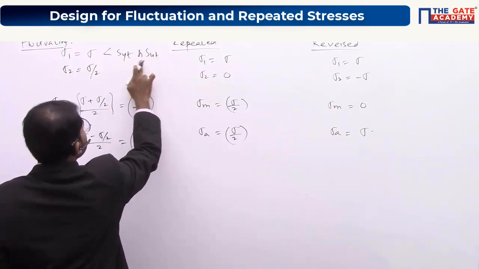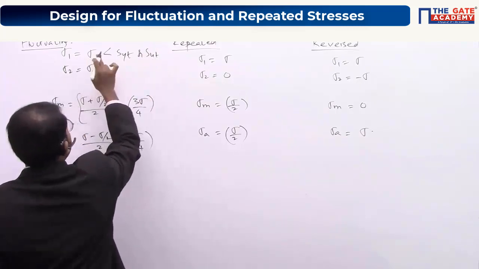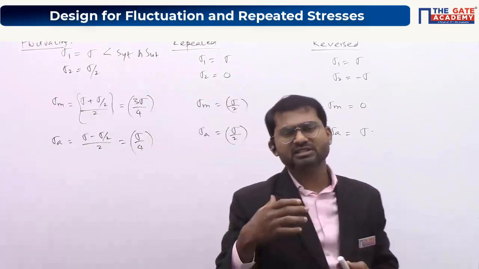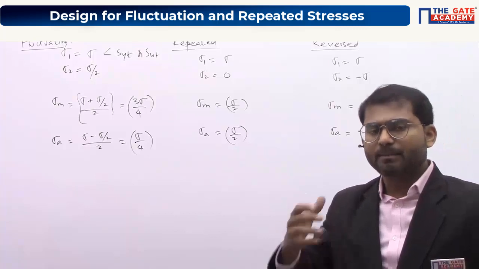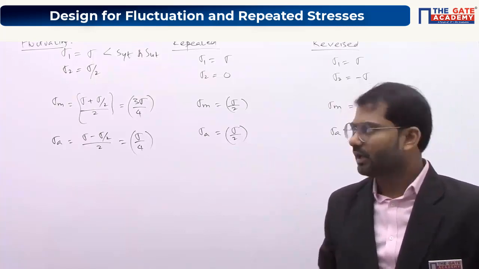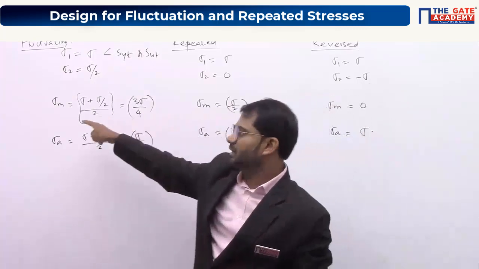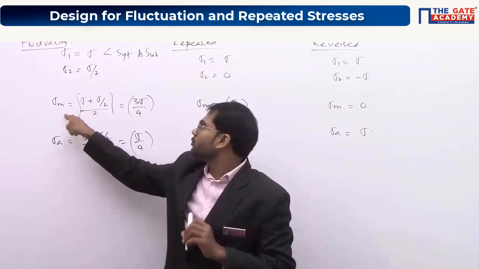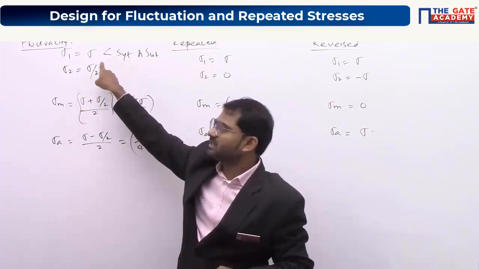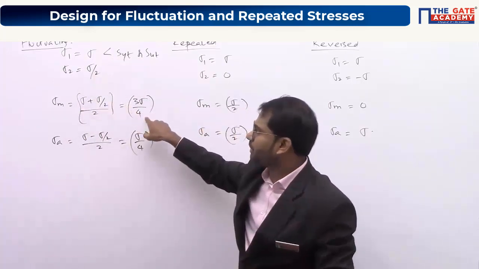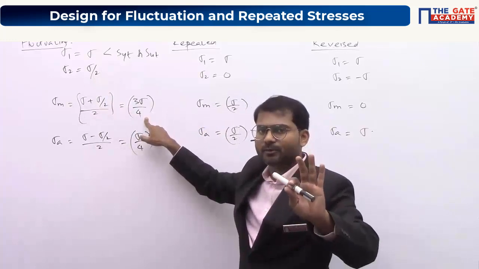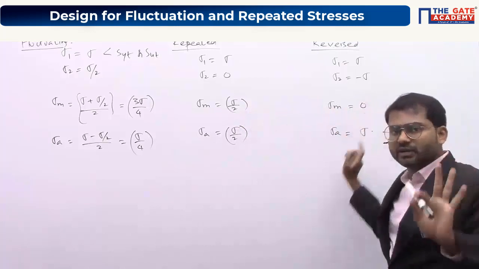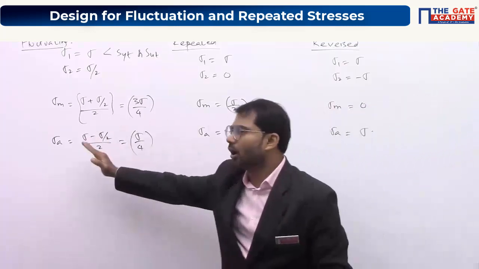So I will be taking strength in static loading because this particular sigma is the value which comes in static loading. Okay, the comparison can be done in static loading itself. Anyways we are dealing with sigma mean, which is the equivalent value in static loading condition. Understood? So this should be less than SYT. When sigma itself is less than SYT value, 3 sigma by 4 will also be less than SYT value. Sigma by 2 also will be less than SYT value. 0 will also be less than SYT value. So in terms of static loading, all three are safe.